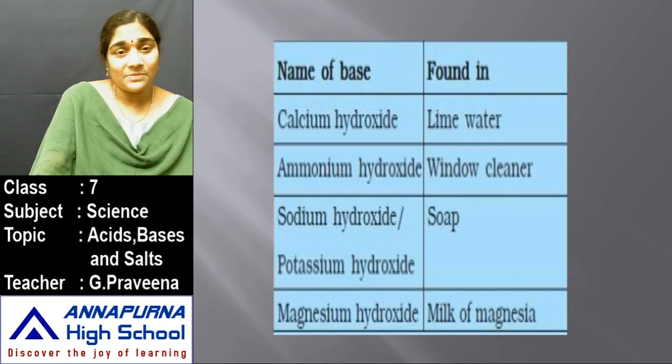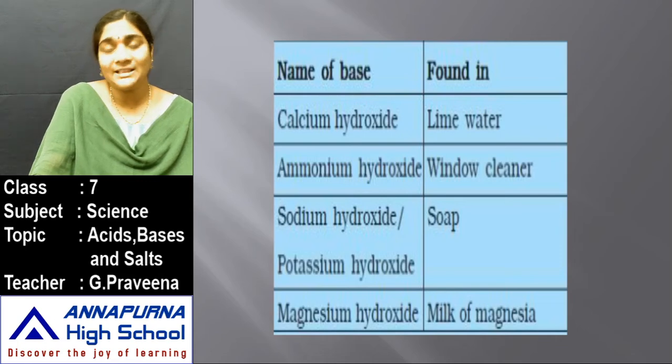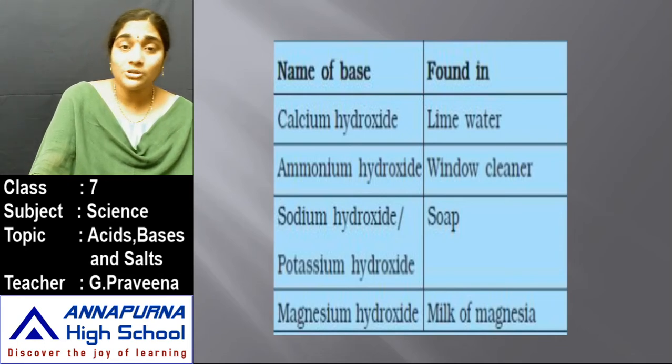So all these substances are bitter to taste, but you should not taste them, okay? And when you just feel these substances with your fingers, you feel that they are soapy to touch. So those substances which are bitter to taste and also soapy to touch are called bases. The commonly found bases in lime water, window cleaner, soap or milk of magnesia are calcium hydroxide, ammonium hydroxide, sodium hydroxide or potassium hydroxide, and magnesium hydroxide. So these are a few bases.